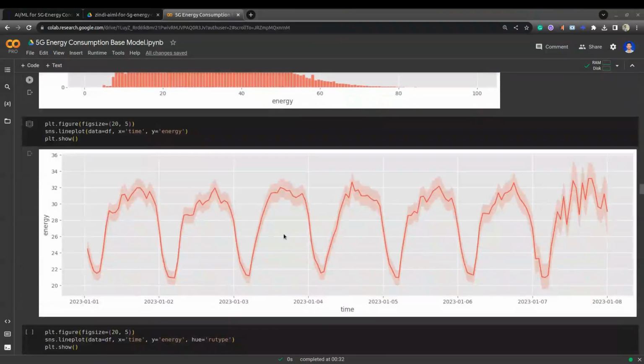Now you can observe this plot. Here I plotted a line plot. The x-axis is our timestamp and the y-axis is the energy. For each timestamp, you can see how the energy is fluctuating. Here you can observe that they provided around 7 days of data. You can observe a lower peak in night times and a higher peak in day times.